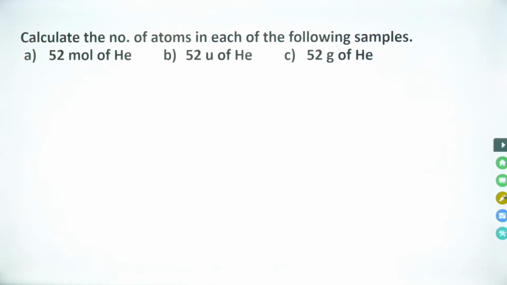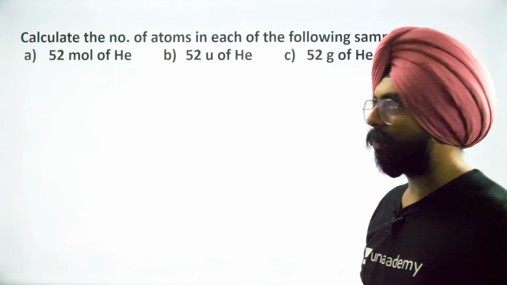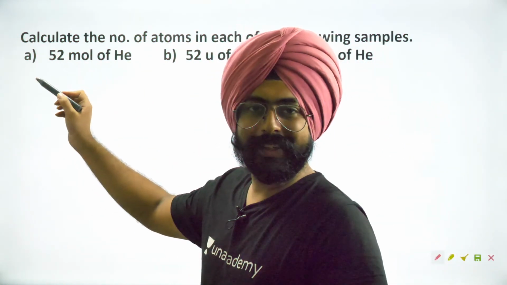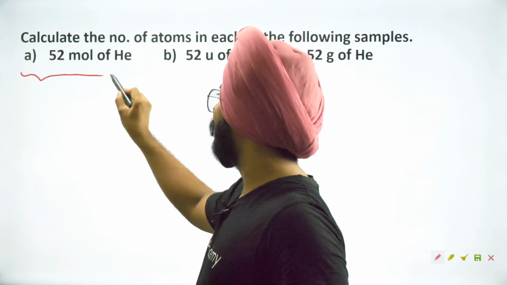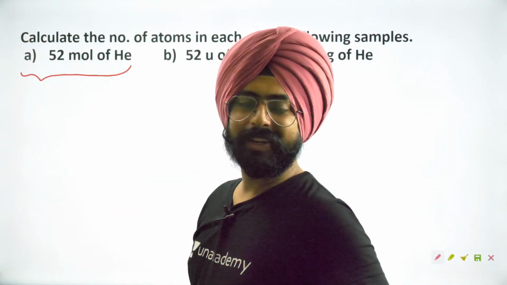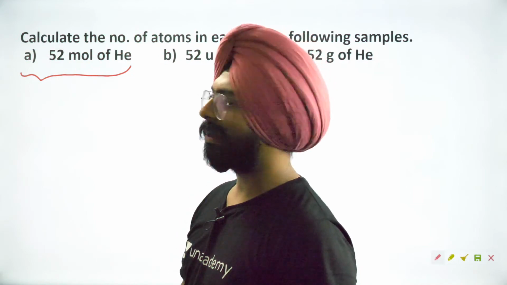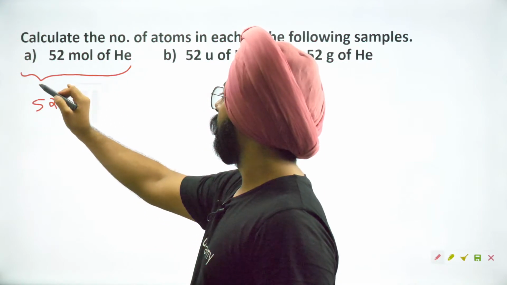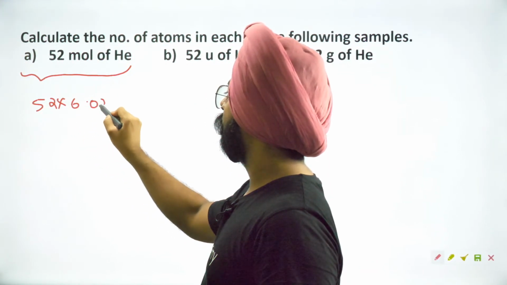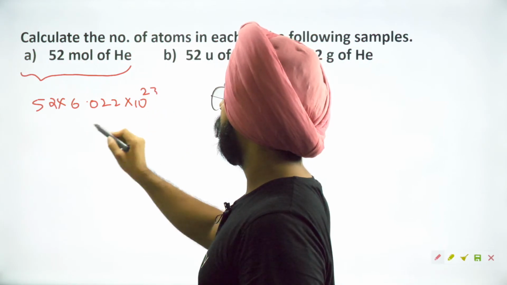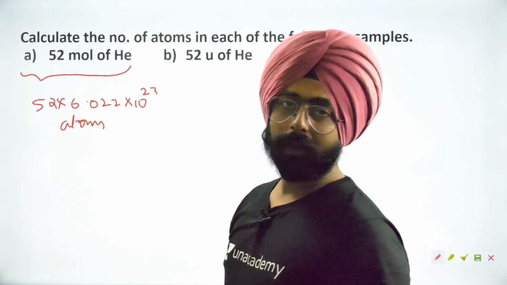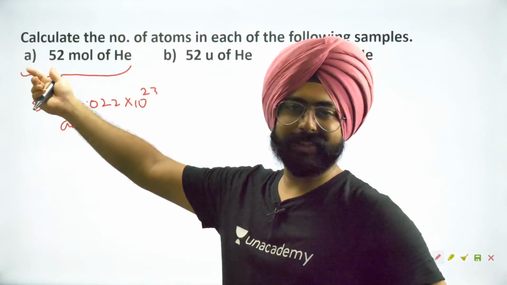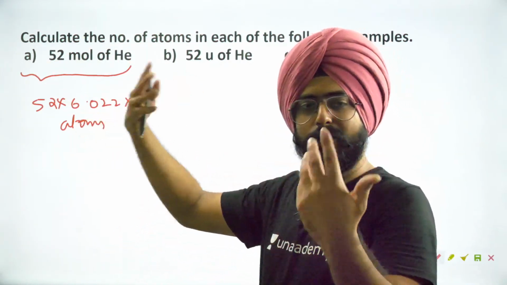Ye karte. Calculate the number of atoms in each of the following samples. First one says 52 moles of helium. They've already given us the number of moles, isn't it? So 52 moles of helium is how much? 52 into 6.022 into 10 to the power 23 atoms of helium. In the first case, they've already given us the number of moles. So just multiply that with the Avogadro number, you got the number of atoms.